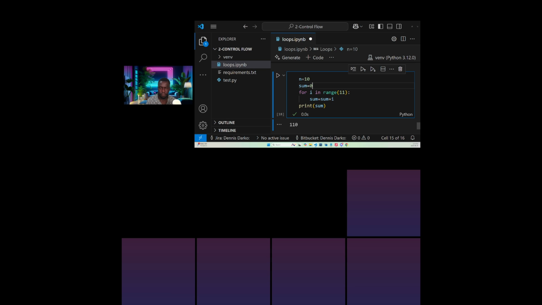So when we initialize our n to be 11, then we use it as for i in range n. Can we initialize our n, the natural number, to be 11, then say for i in range n?